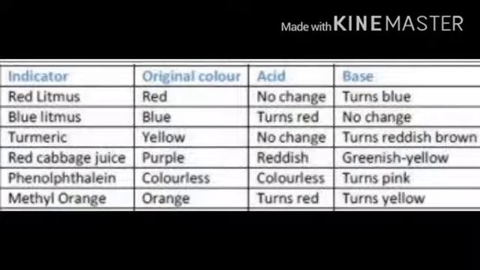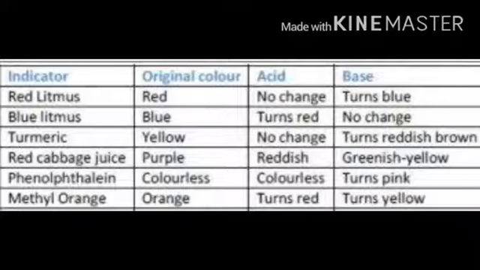There are many indicators available, but the naturally occurring ones are turmeric, litmus, China rose petals, red cabbage juice, etc. Some commonly used indicators available commercially in the market are phenolphthalein, litmus, and methyl orange.